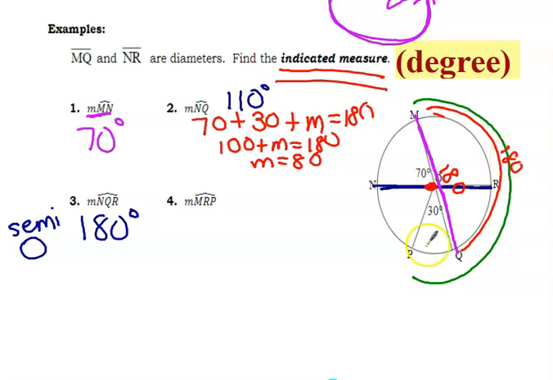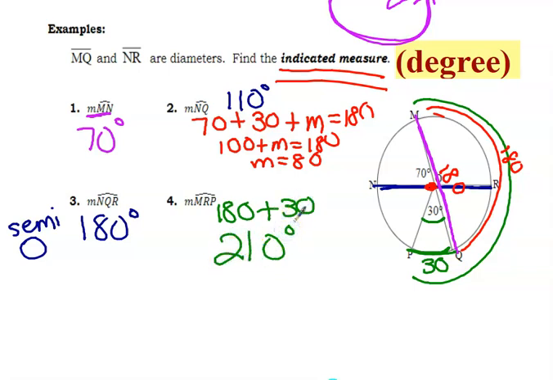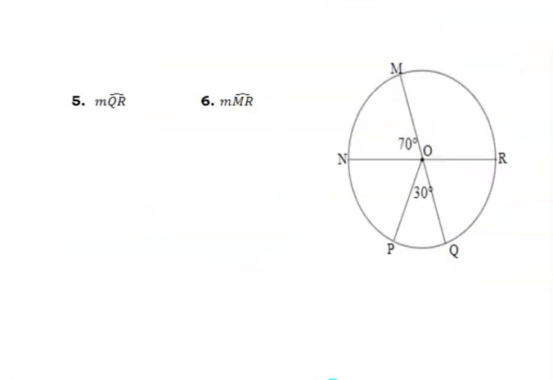So now I have 180 plus this little 30 right here, because this is 30, therefore this is 30. The intercepted arc goes with the central angle. So now I'm going to do 180 plus 30. So what I would do if I had notes is I would write down the information on how on earth I got these answers. So then it's not just these random answers and I don't know what I'm doing with them. Okay, so showing that work will definitely benefit you. So this was finding the degree as the indicated measure. All right, let's move it right along.